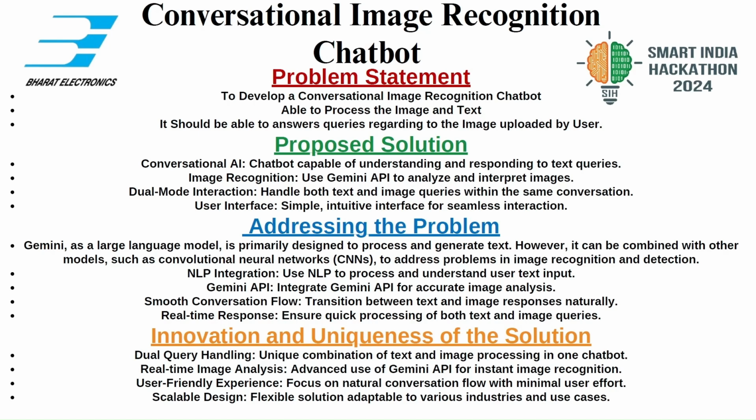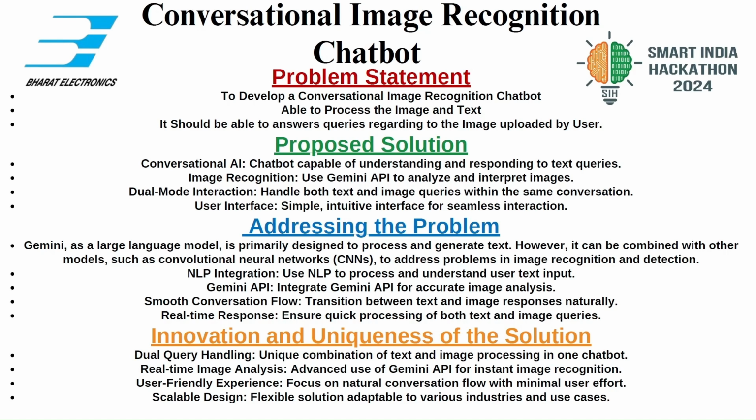Use Gemini API to analyze and interpret the images, and the dual mode interaction plays the major role here. This dual mode handles both text and image queries within the same conversation, which makes the interaction very realistic, and the user interface is very simple and anyone can understand it. And we used the Gemini as the backend. Gemini is developed by Google, and Gemini uses convolutional neural networks, which are powerful neural networks. So to address this problem, we used the Gemini as a backend by using its API key.